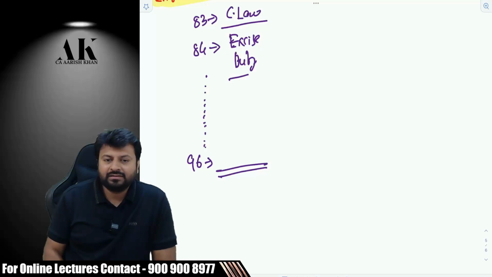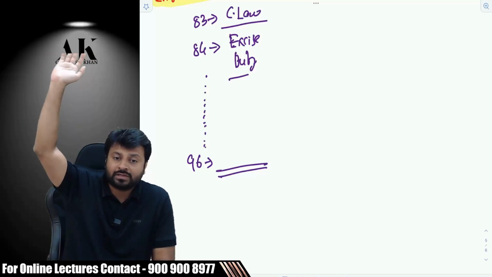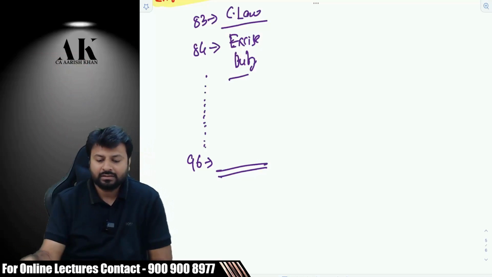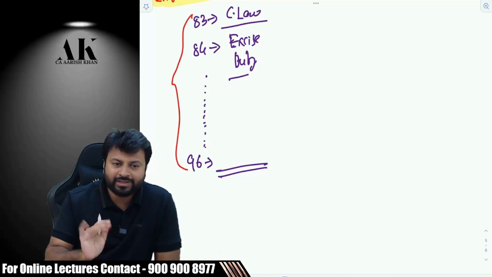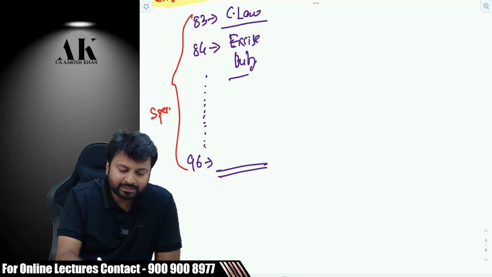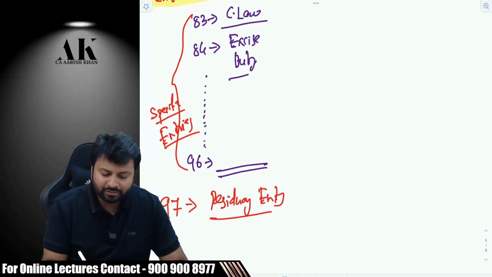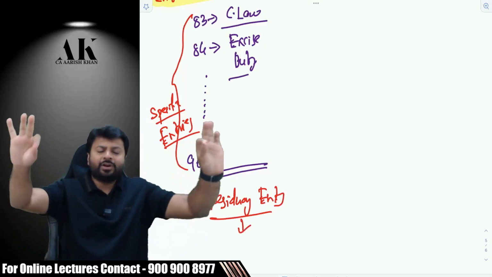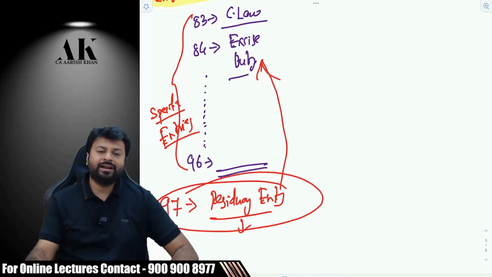In the same way, the drafters of the Constitution were not aware of what taxes were going to come in the 1990s or 2000 or 2020 or 2030. So what they did, for the safety of the government, was make certain specific entries. And then they said we will put one entry, number 97, which is called the residuary entry. What they have written is: any taxes or duties which are not covered above are covered under this particular entry.